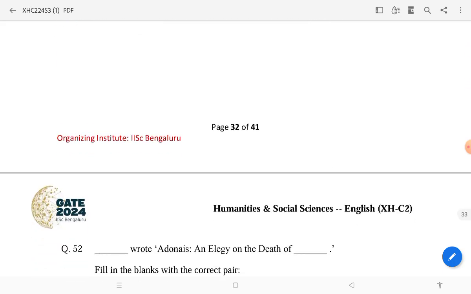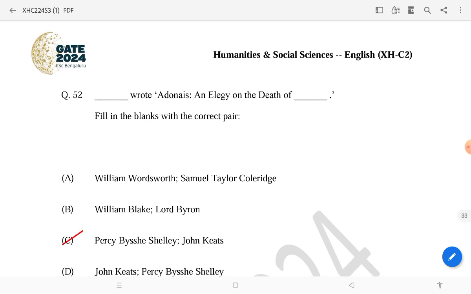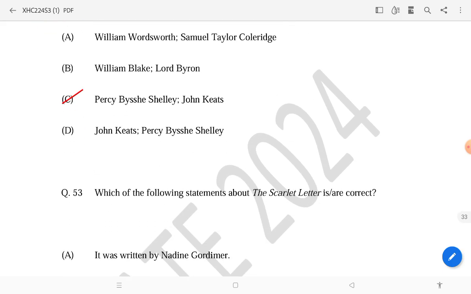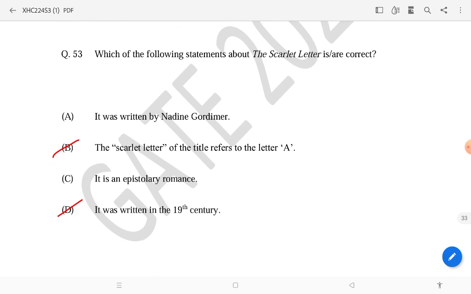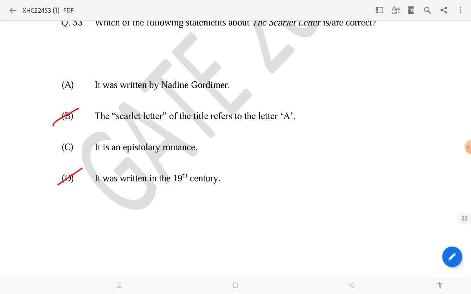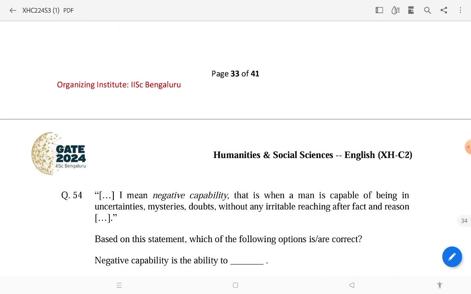Okay. Then, question number 52, Percy Bysshe Shelley wrote Adonais, an elegy on the death of John Keats. Then question number 53, which is true about The Scarlet Letter: the scarlet letter of the title refers to the letter A and it was written in the 19th century.